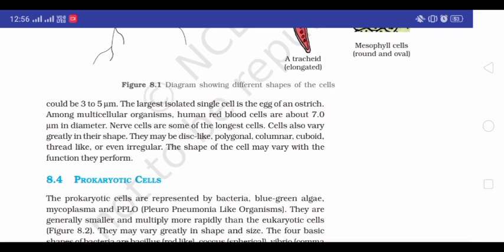Nerve cells are some of the largest cells. Cells vary greatly in their shape. They may be disc-like, polygonal, columnar, cuboid, thread-like, or even irregular. The shape of the cell may vary with the function they perform.